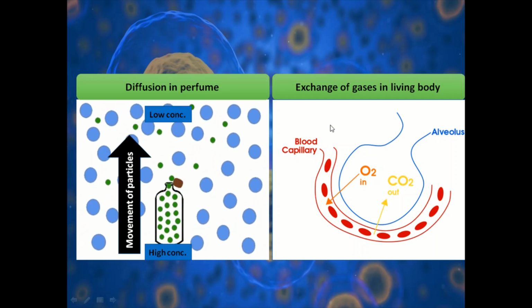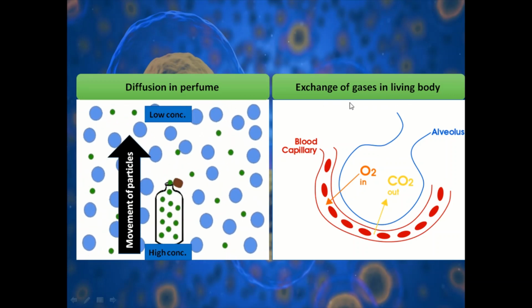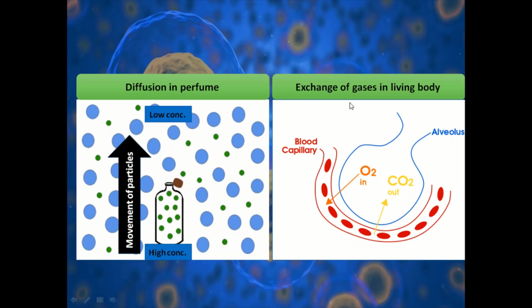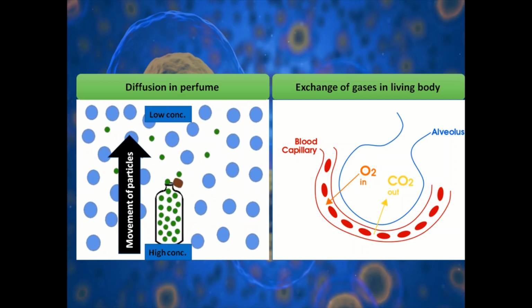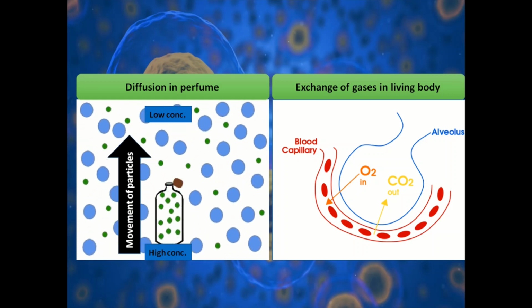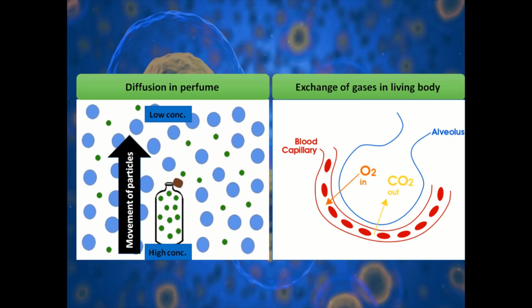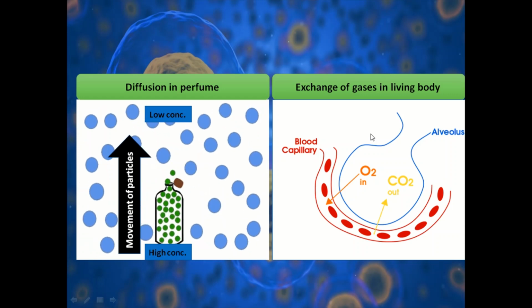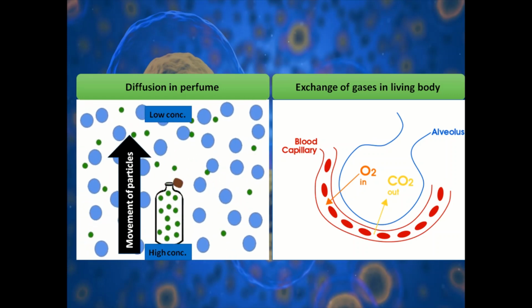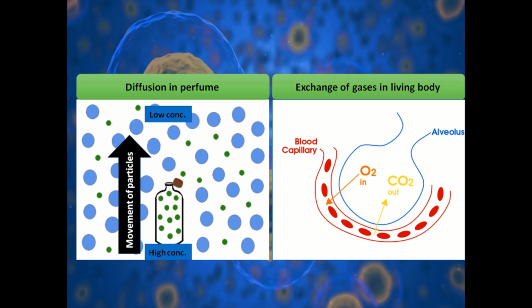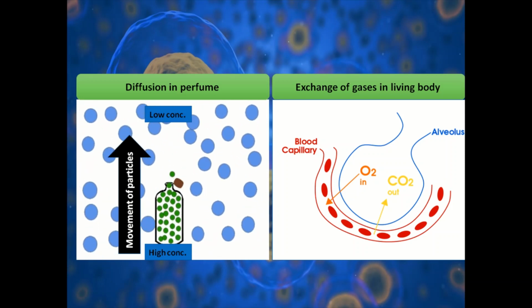If we talk about the living body, exchange of gases takes place inside the living body, and how will it take place? As you know, the cell is capable of performing all the functions by itself. That's why as a waste, CO2 accumulates in high concentration inside the cell.